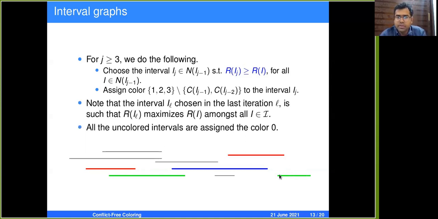Note that the interval IL chosen in the last iteration is such that it has the largest right endpoint, because there is no other interval which crosses its right endpoint. Else, this is not the interval in the last iteration. And all the uncolored intervals are assigned the color 0. So all these other intervals are assigned the color 0.